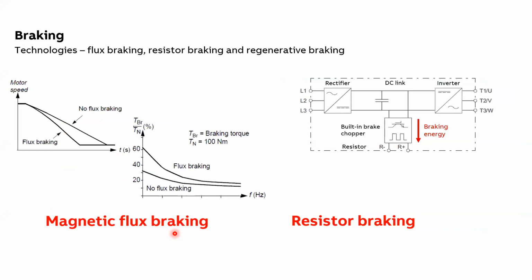Now, looking at the graphical representation of how magnetic flux braking is different from a braking resistor. Flux braking can eliminate the need for a braking resistor, which would be additional equipment connected along with the drives. In the case of a low inertia system, where it is possible to brake the fan in a short time, flux braking provides deceleration by increasing the motor magnetization.